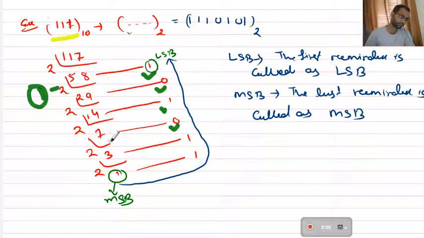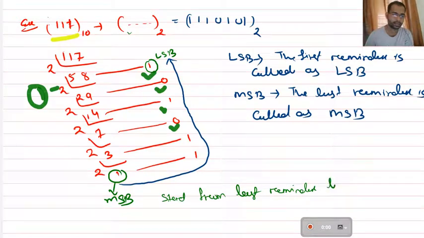Now the division part is completed. So how do we get the binary number? To get the binary number, you have to start from the last remainder and go towards the first remainder.